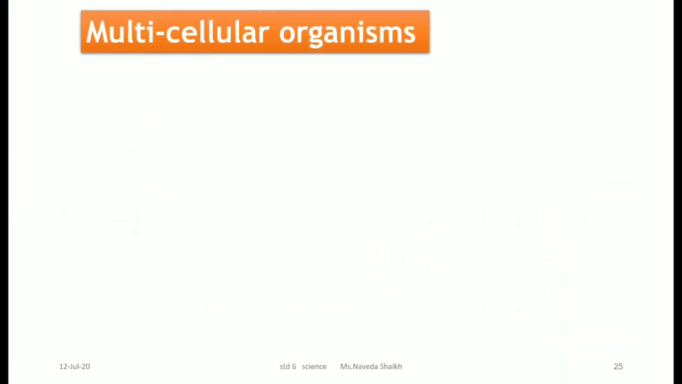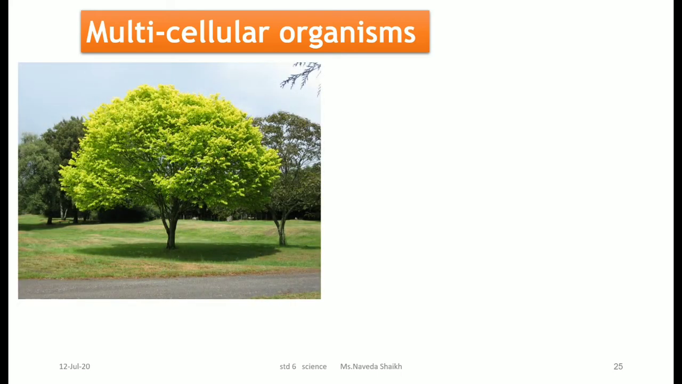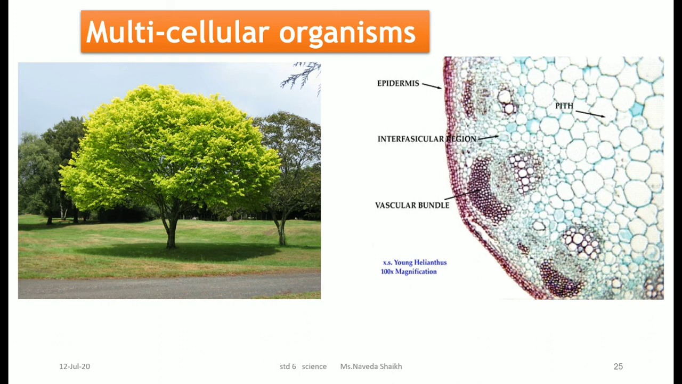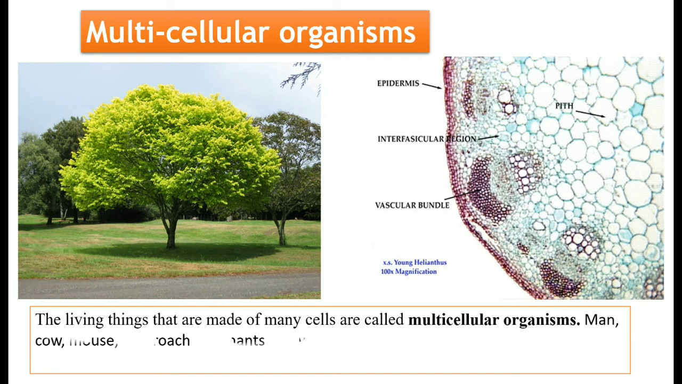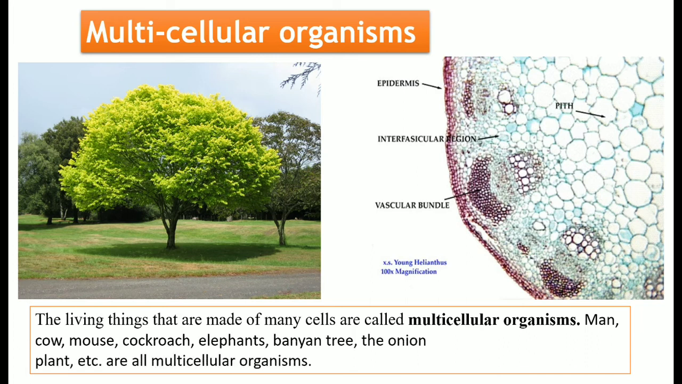Multicellular organisms, multi means many. So if you see a tree, in the tree there are many cells. Like here you can see this one hole that you see is one cell. So there are so many cells, right? This is just one slice of the part of the plant. So you can imagine how many cells are there in the plant itself. When organisms are made up of more than one cell, they are called multicellular organisms, like man, cow, mouse, cockroaches, elephants, banyan tree, the onion plant, etc. They are all multicellular.